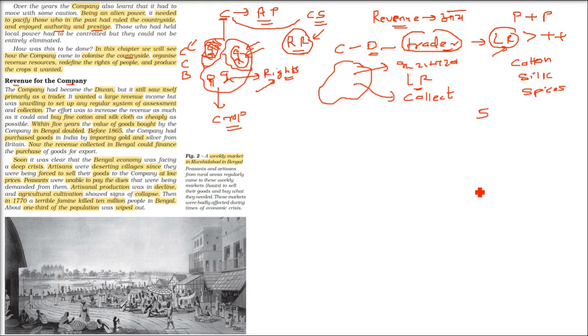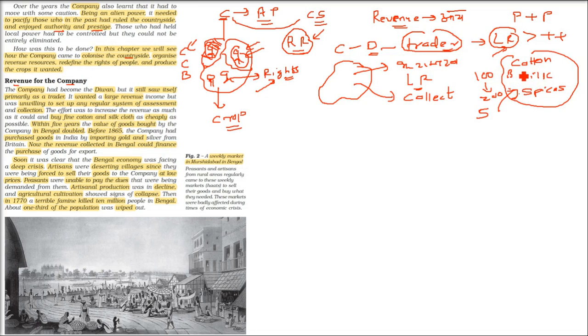If you see, when they got this Diwani, in 5 years, the cotton, silk, spices they were buying from the Indian subcontinent, it doubled. It doubled in just 5 years after getting their Diwani. So let me talk about just Bengal. As I said, if they would be buying 100, now they were buying 200, say kg or any unit, take it in.